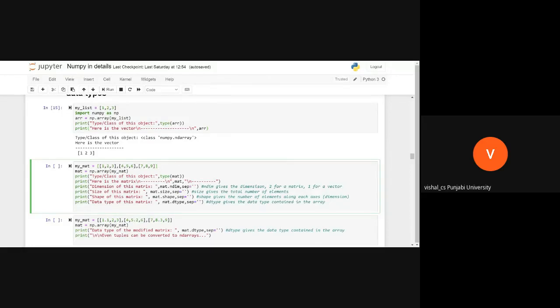If you want to know the size of this array, you have to use array name dot size. If you want to know the shape of this array, use array name dot shape.